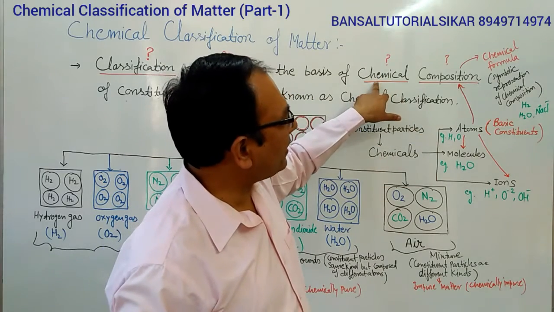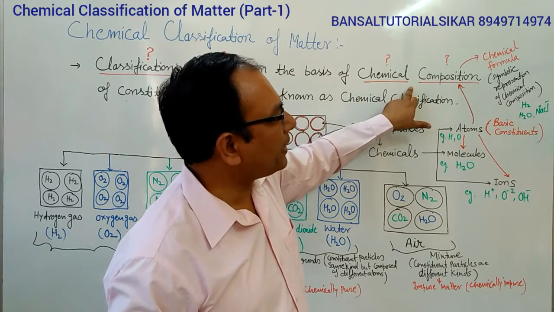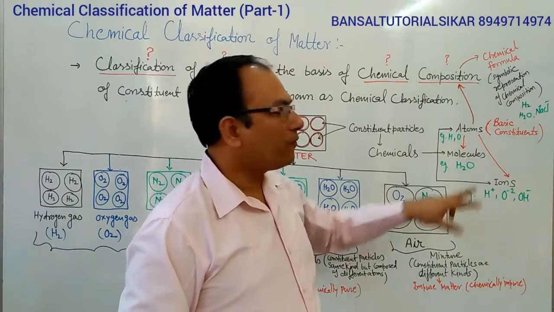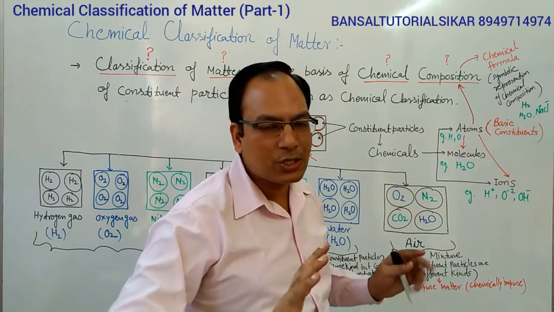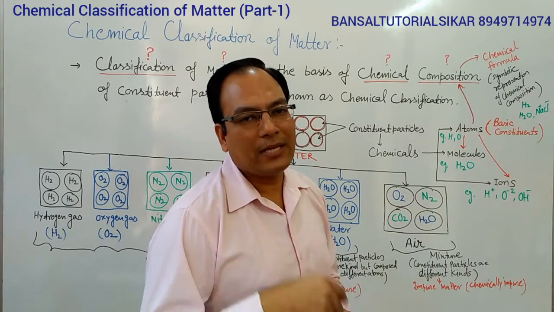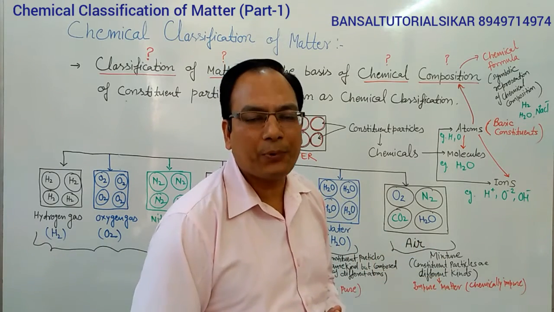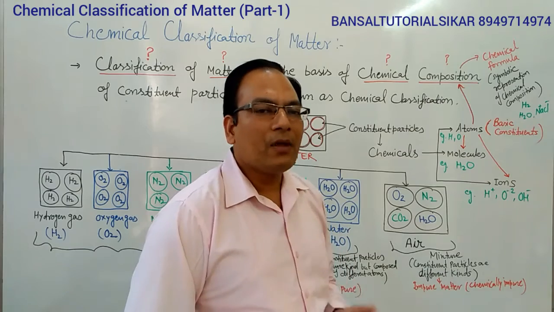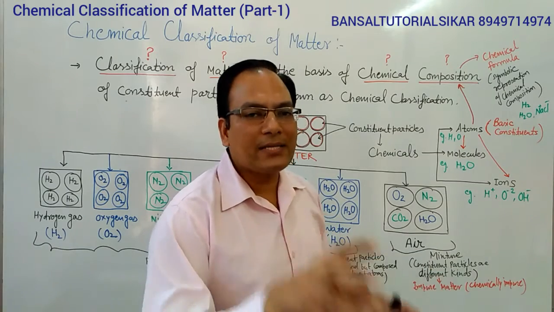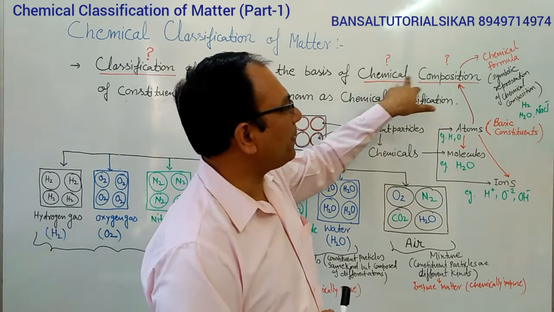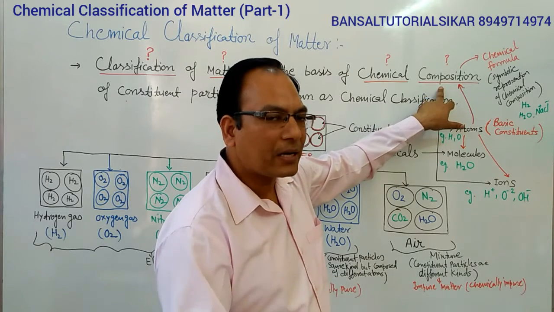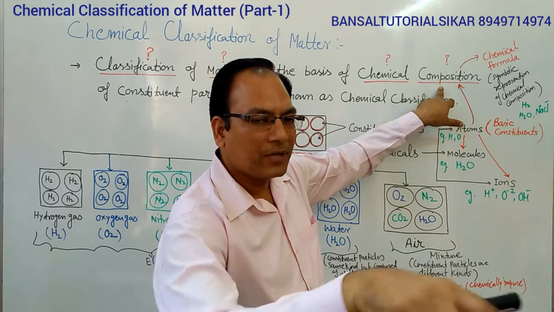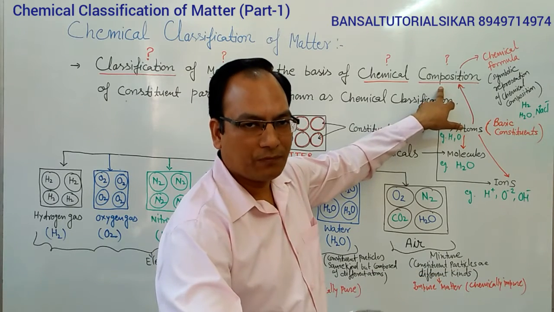Students, atoms are the basic constituents of any kind of material, we can say. And chemical composition means the type of atoms which are making a matter, which are constituting a matter. This is called chemical composition. Which types of atoms are composing the matter? That is called chemical composition.